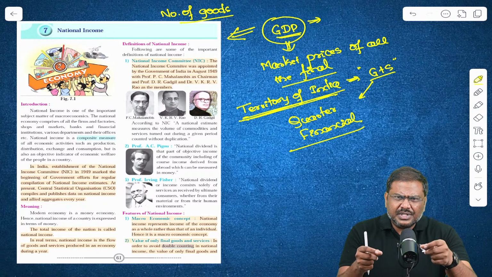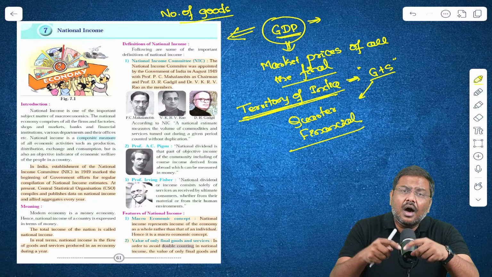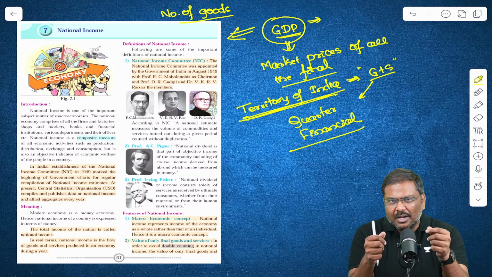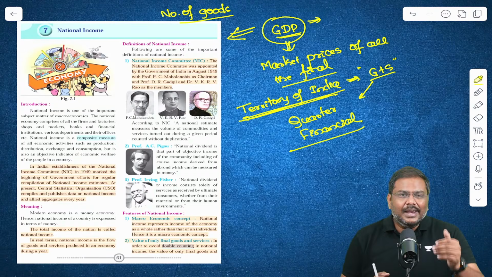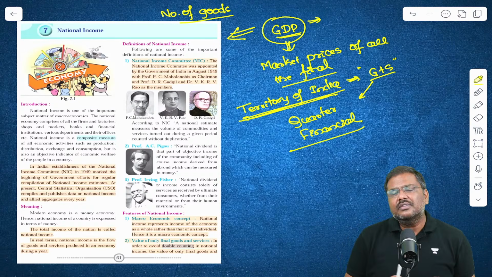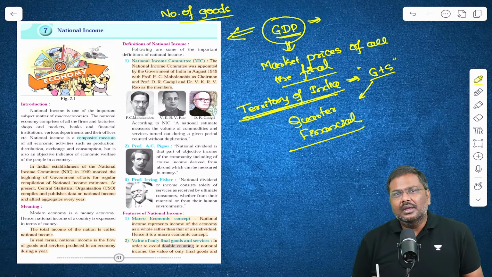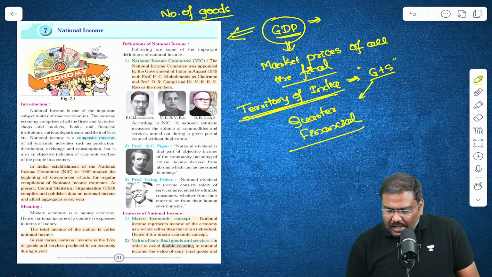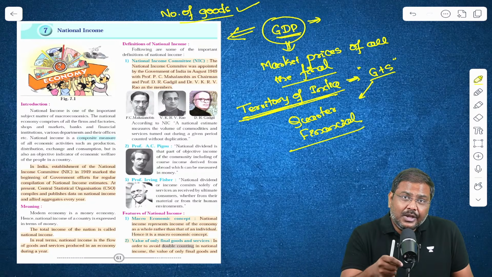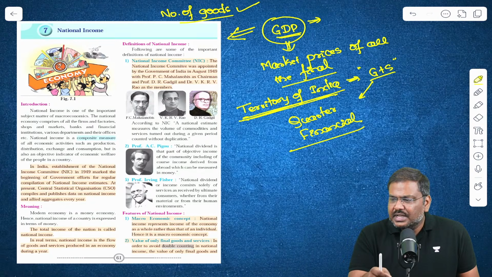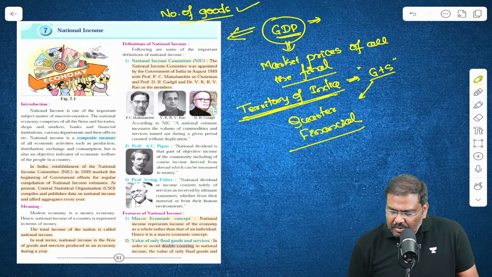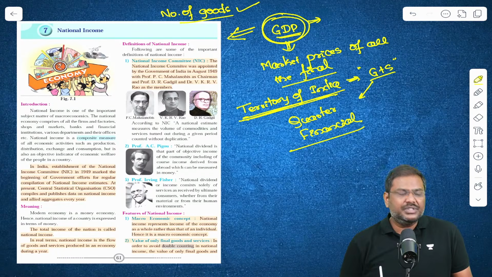You could have produced, let's say, a small quantity of large-valued goods, that is in terms of market prices. In addition to this, you're also producing services. So when you want to compare the performance of an economy, the right way to compare is using the value of the goods and services which are produced in a particular country. That is the reason we measure gross domestic product.